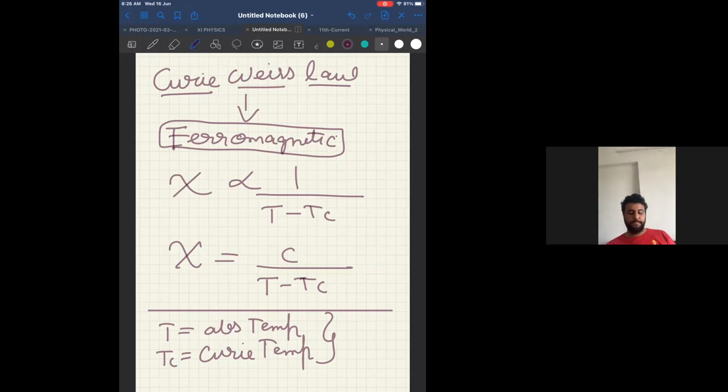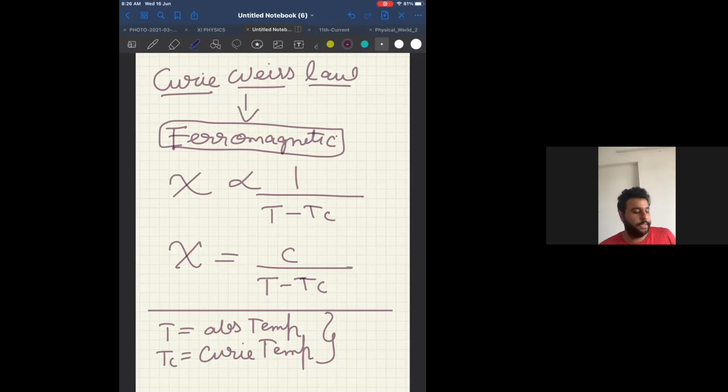Okay. Now, if you turn the page, you will get one table of diamagnetic, paramagnetic, and ferromagnetic substances. In your notebook also, you have written the table and the differences, all of you. But now, look at point number 7 on page number 62. What is the point? Dependence on temperature.